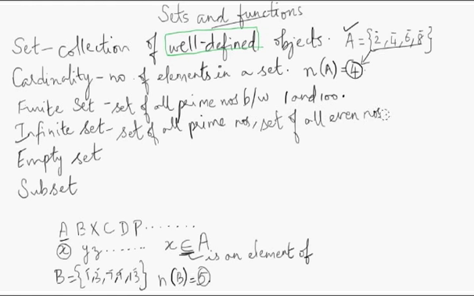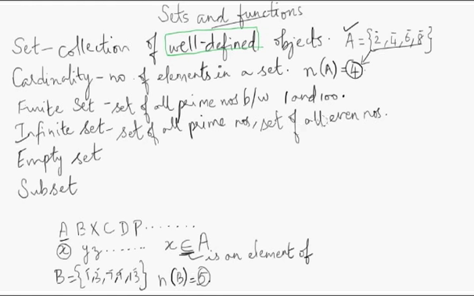Now even numbers start with 2. So 2, 4, 6, 8, 10, 12, 14, 16, 18, 20. You don't know where it ends. Right? So the bound is not defined. So this is an infinite set. Okay. Now understand the difference here.